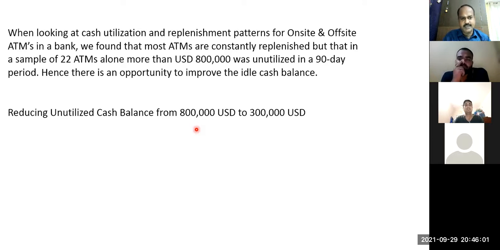And here the variable of interest is the unutilized money in the bank before and the unutilized money in the bank after. Before the project, the unutilized money in the bank is always at a higher level. After the changes in the process, it is at a lower level. So the unutilized balance is continuous data, and you are comparing before process changes and after process changes. And improvement is validated. This is nothing but, again, your two sample t-test. Clear?